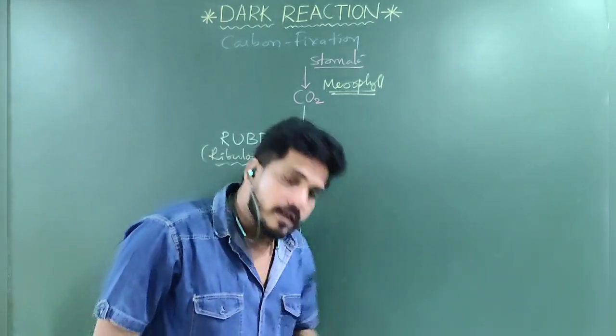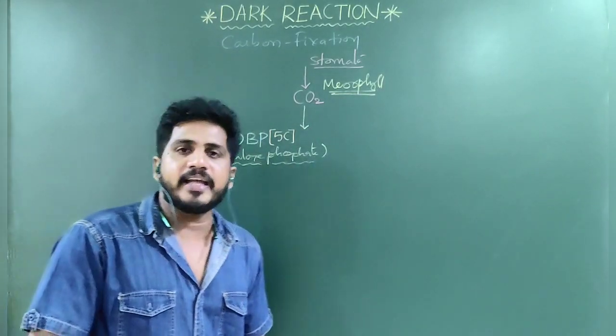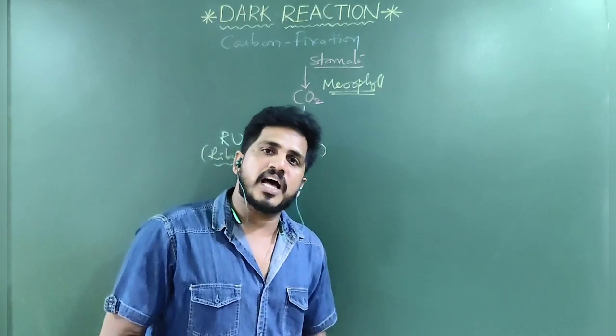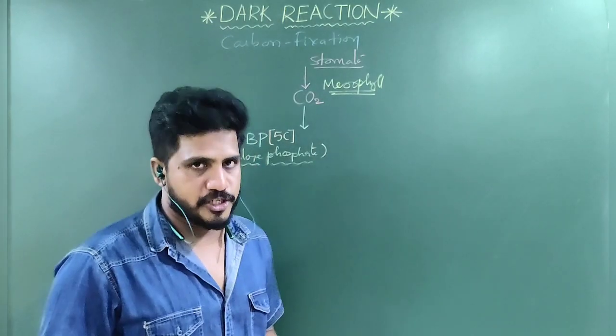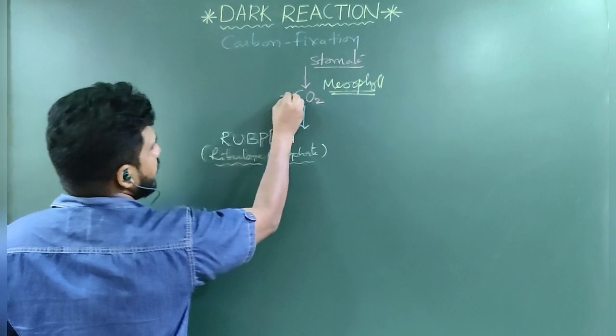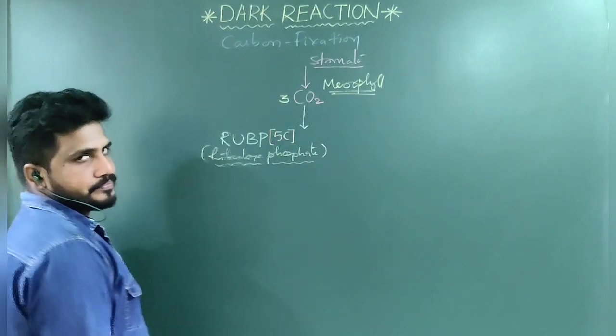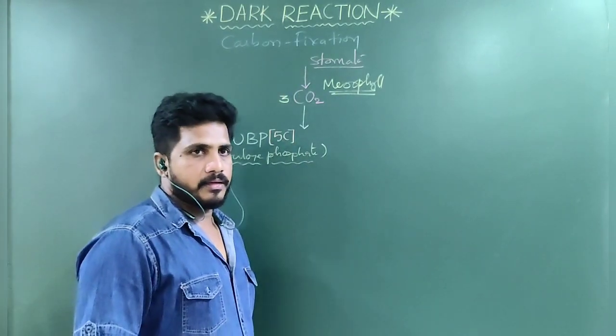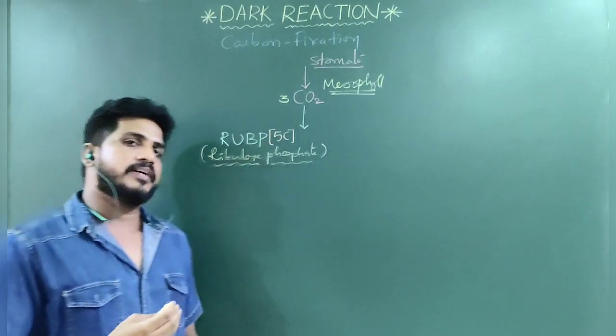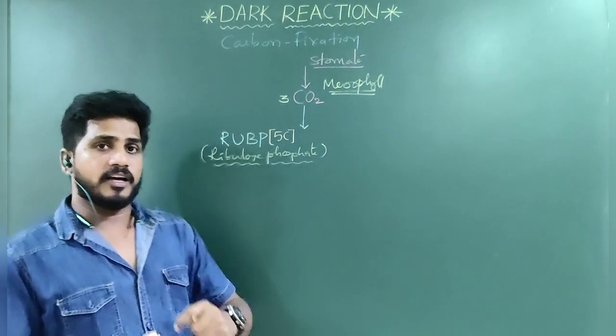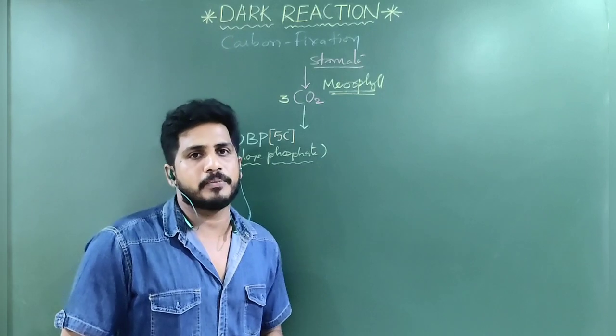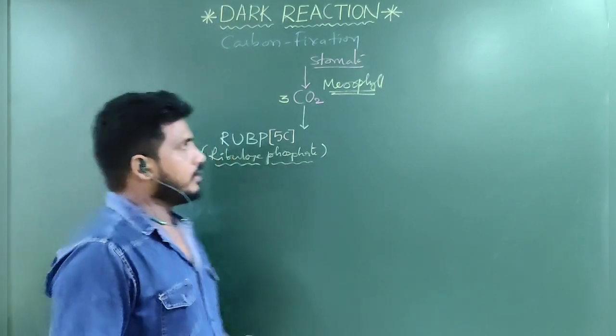For our better understanding, I am taking a ratio. In the conclusion, I will tell you why I took that kind of ratio. 3 carbon components I am taking. Clear? You may ask me, sir, if I take 1 carbon, what will happen? Or 2 carbon, or 3, or 4, or 5. In the conclusion, you will come to know why I took 3.